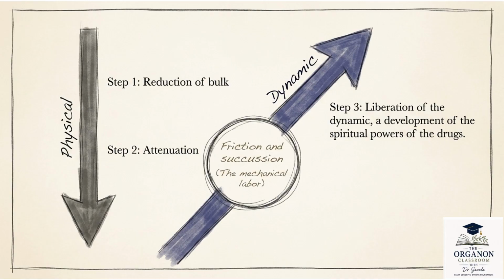And this is why the arrow, you can see, is moving from the physical to the dynamic axis. So you've got x axis and y axis, physical and dynamic. How the medicine and its curative action improve or increase from the physical to the dynamic level is what Hahnemann tells us in 269 and 270. Hahnemann believed that potentization transforms medicine into a form capable of acting on the dynamic vital force where disease actually exists.